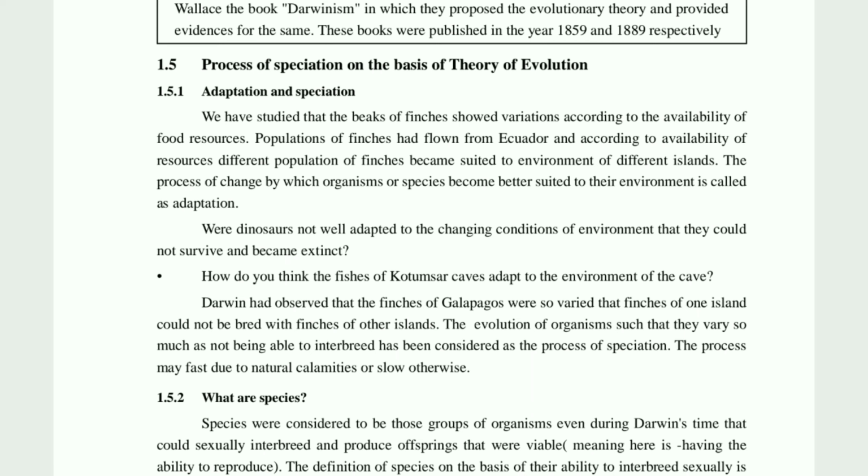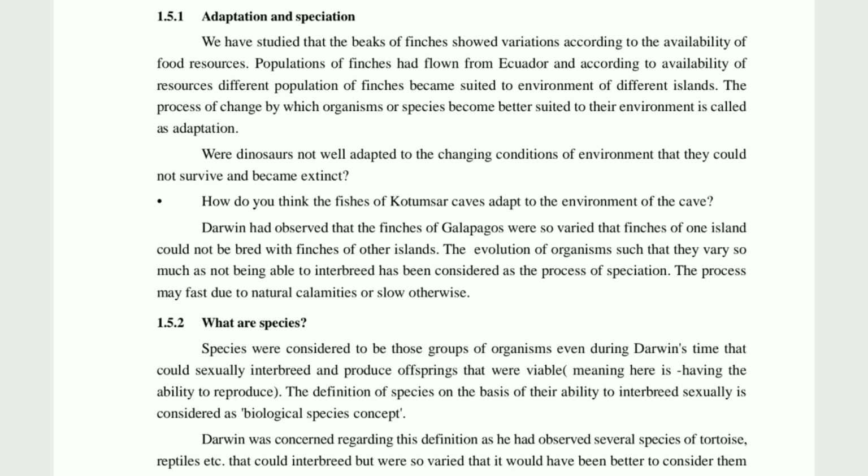The next important topic is your speciation. What is speciation, children? Each and every organism, suppose 10 human beings are standing there and each and every human being is having its unique characteristics. Suppose you take the example of speciation. Here in this, what will happen? Certain similarity will be there as well as certain dissimilarity will be there. So the dissimilarity that will be there, that is only known as your speciation. So the exact definition of speciation is the evolution of organisms such that they vary so much as not being able to interbreed, which has been considered as the process of speciation.